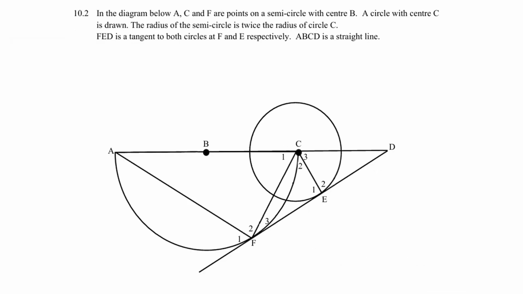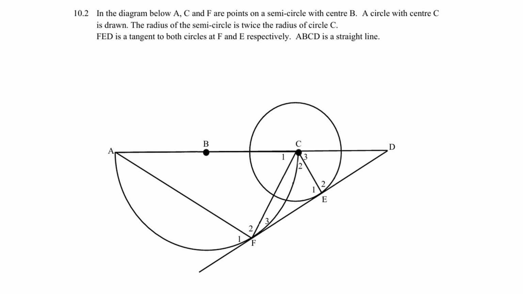10.2. In the diagram below, A, C, and F are points on a semicircle with center B. A circle with center C is drawn. Now the radius of the semicircle is twice the radius of circle C. FED is a tangent to both circles at F and E respectively.